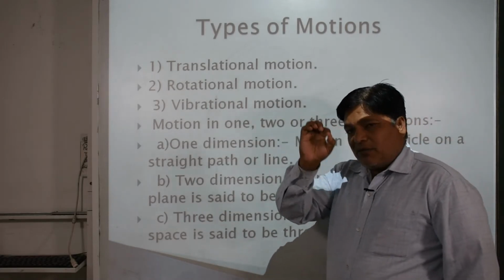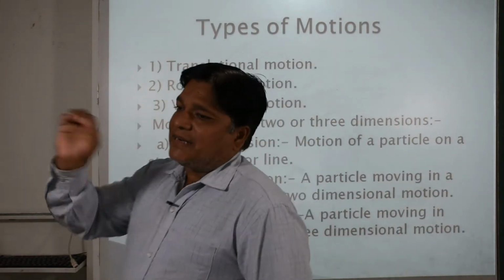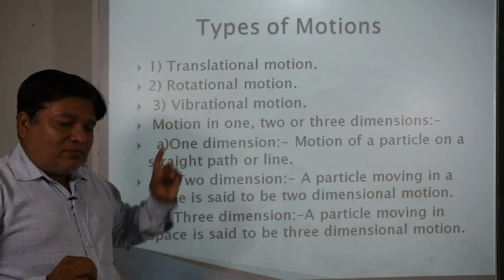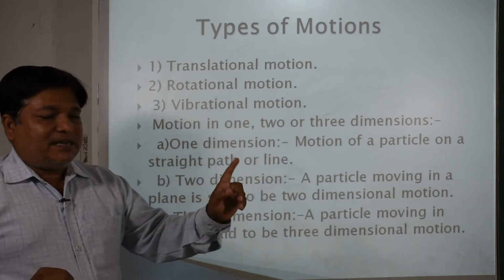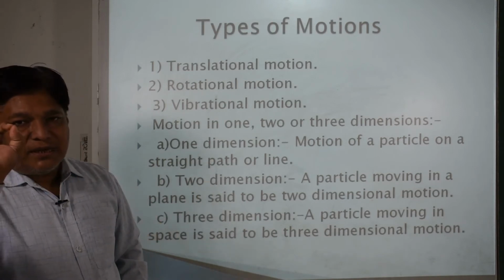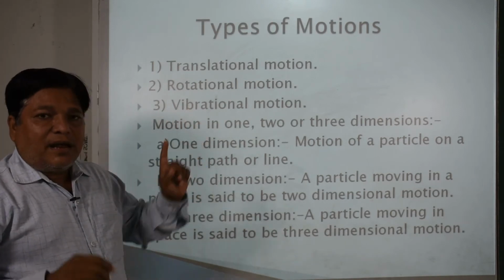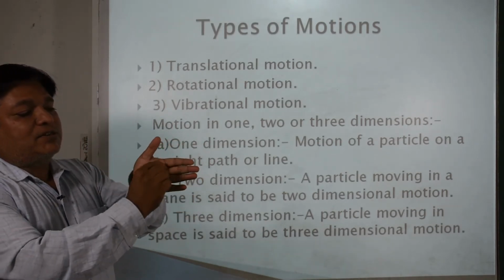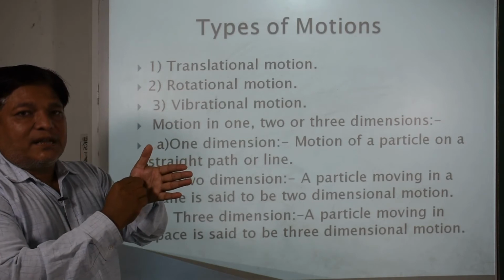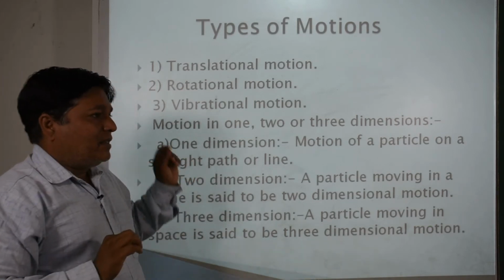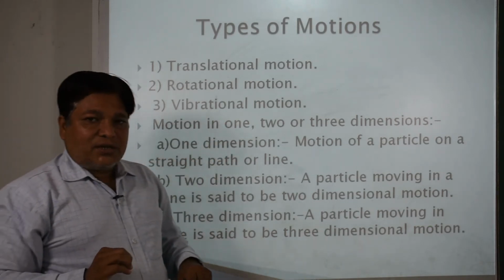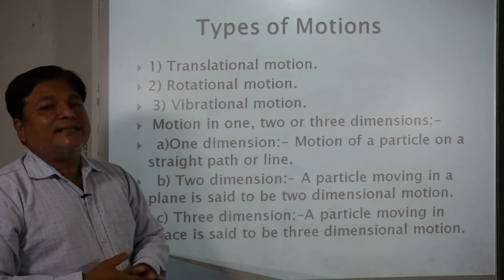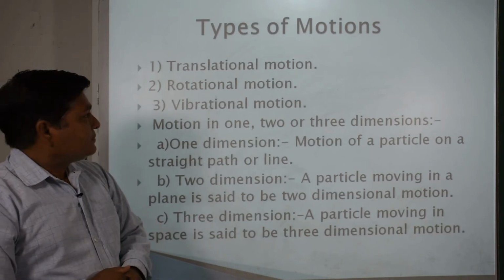If a point object is moving in a straight line or a straight path, then we can call it rectilinear motion. It is the same motion in a straight line, but the difference is between a point object and a body or object. If we take a particular body, there are so many points over the body, point objects. If we take a single point, we call this type of motion rectilinear motion, and if we take a body or object, we call this type of motion translational motion.